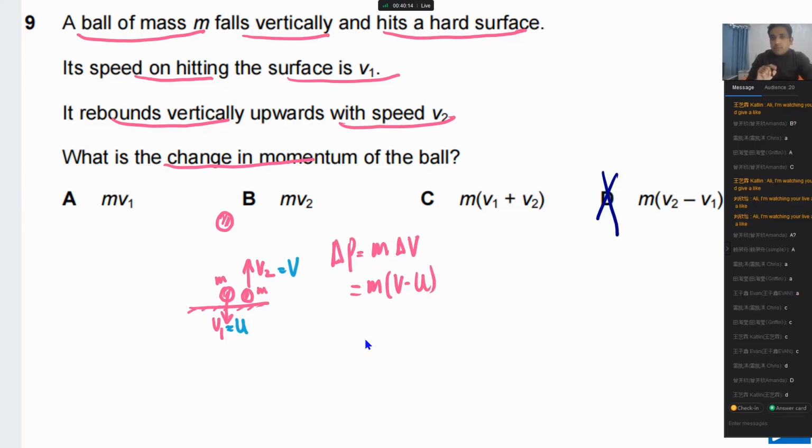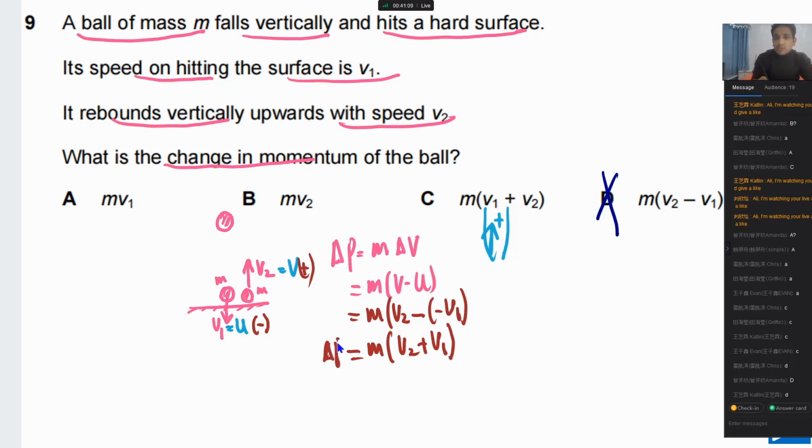Now you need to understand they have two different directions, so you need to take one direction positive. Change in momentum is upwards because this ball goes up, it means resultant force is up. So I will take up as positive. If I take up as positive, this one will be negative because this is down, and this one is up, so this will be positive. And this is the mistake you are making, with directions. So we have m and v is equal to v2, minus, and u is equal to minus v1. So you have minus minus v1. So the final answer is m times (v2 plus v1).